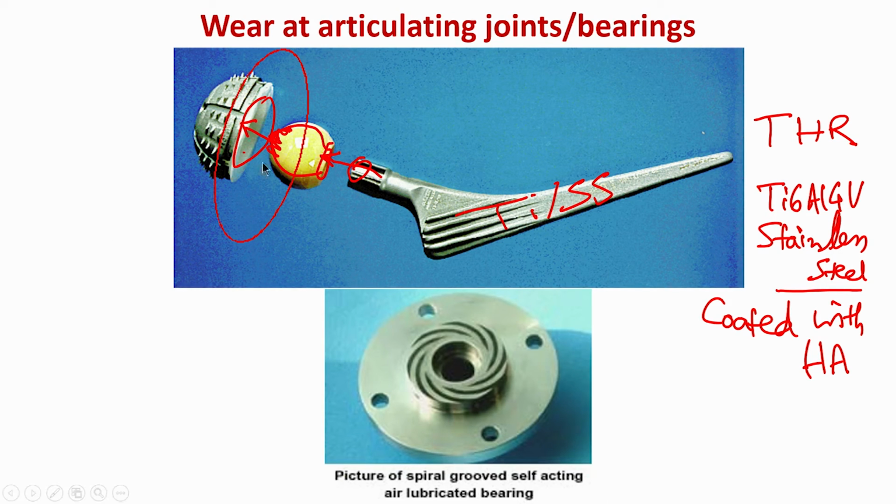This bottom one is an example of a spiral grooved self-acting air lubricated bearing. So, compressed air can also be used as a lubricant.